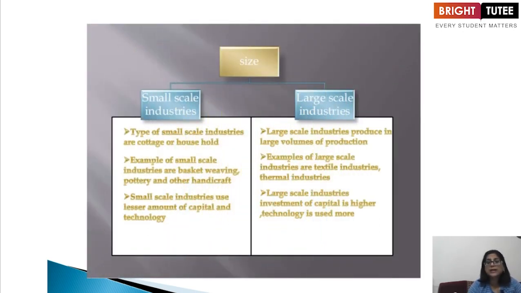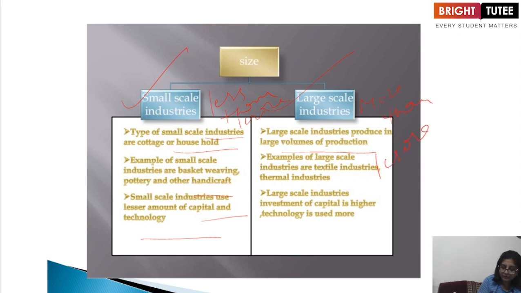Now let's talk about the size of the industry. Small scale, large scale. Types of small scale industries are cottage or household, and the large are large volume of production. An example of small scale industries is basket weaving, and small scale industries have a lesser amount of capital. That means it is less than 1 crore, and large scale is more than 1 crore, right? Examples of large scale industries are textile industries. In large scale industry the investment of capital is higher and more technology is used.